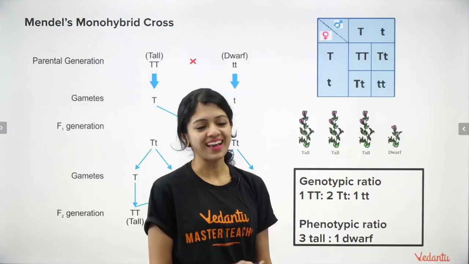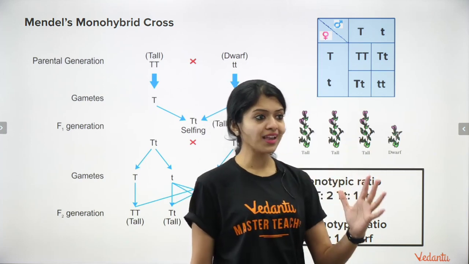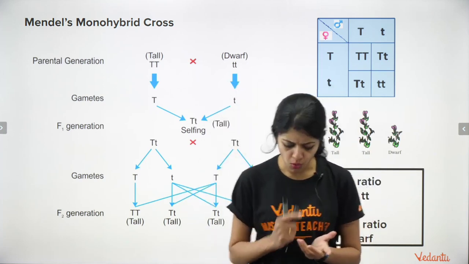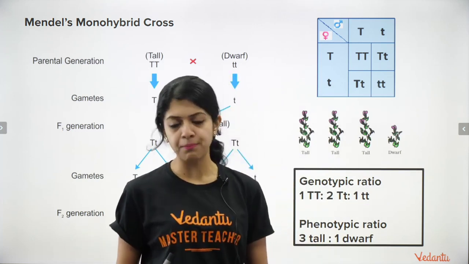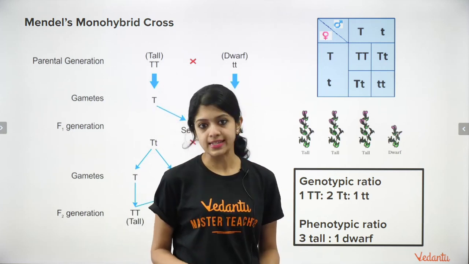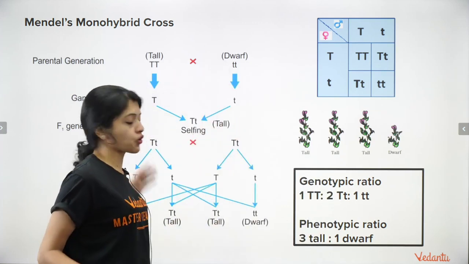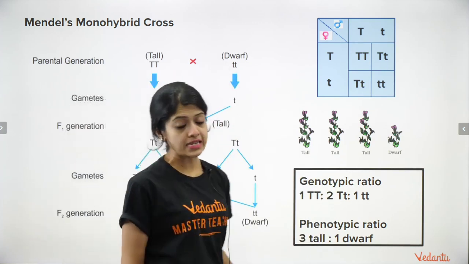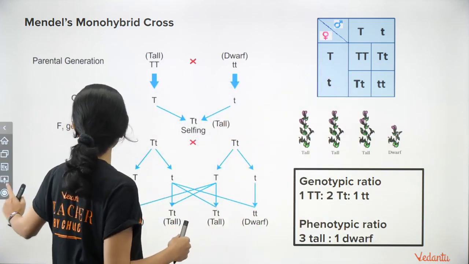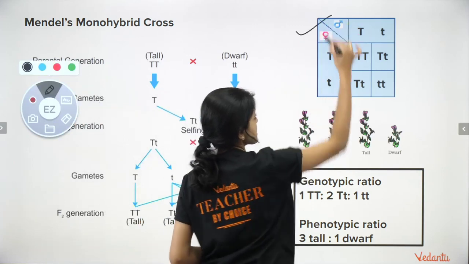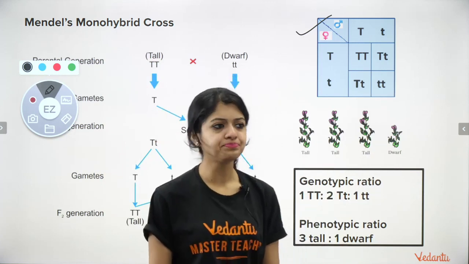Yes, Akash. Okay. So going ahead, he performed the monohybrid cross first. Monohybrid cross, wherein he chose one character at a time, and the example we learn for the sake of easy understanding is height, right? Tall and dwarf. So this is basically a cross that summarizes what Mendel did in his monohybrid experiments. And this is a Punnett square, the box that we call the Punnett square, which helps us work out the gametic combinations in a logical and systematic manner.